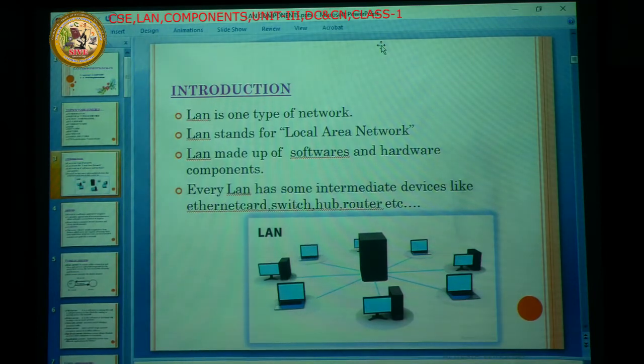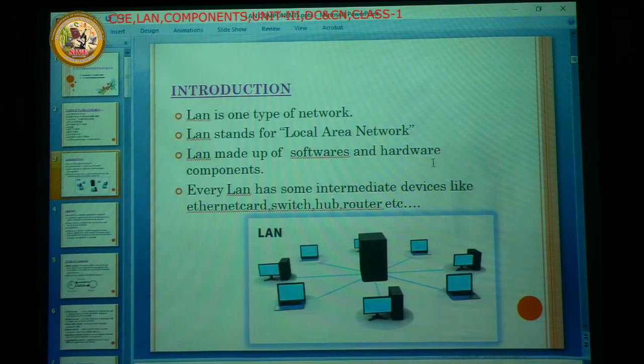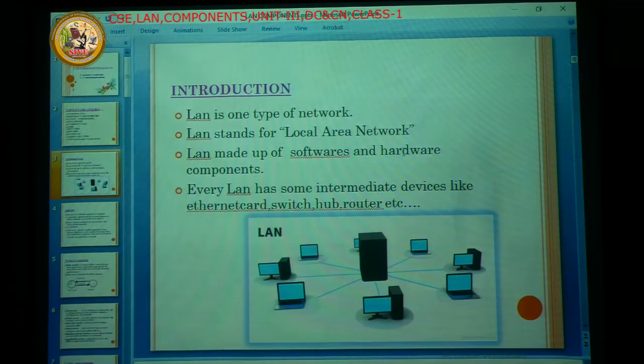And for every LAN we need some components and also software. Here the components are nothing but the hardware components. What are the components? Switch, hub. These are the intermediate devices. Switch, hub, routers, gateways. These are the hardware components.